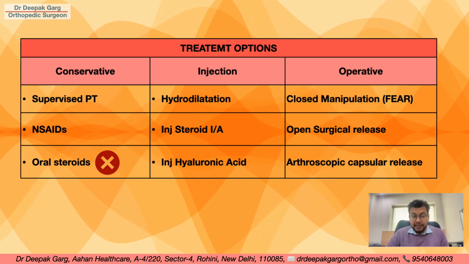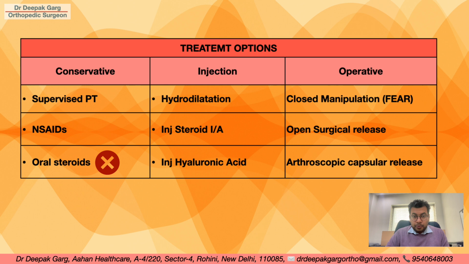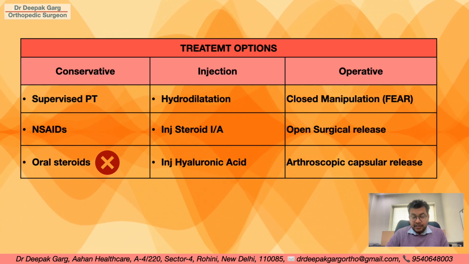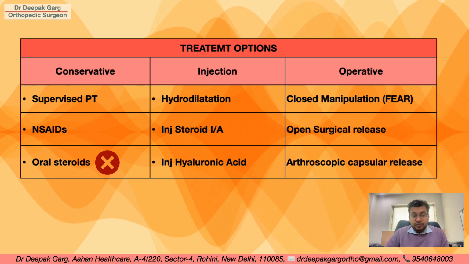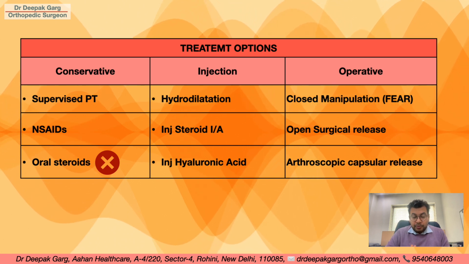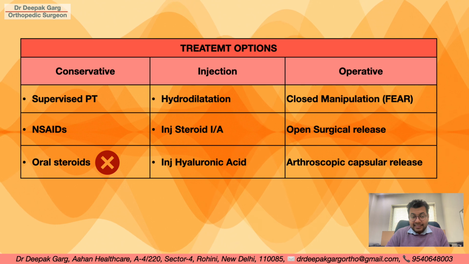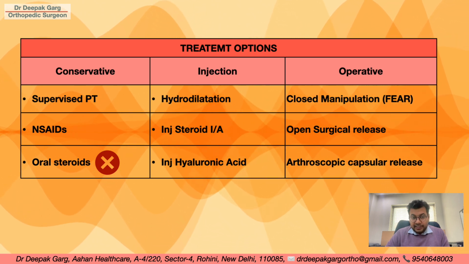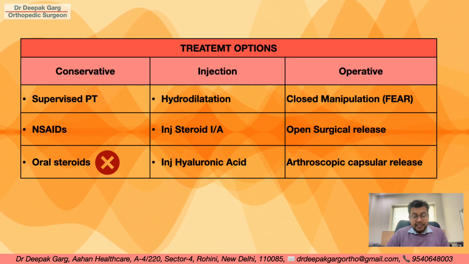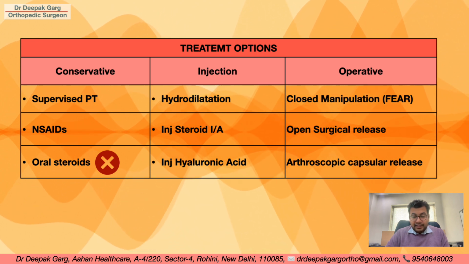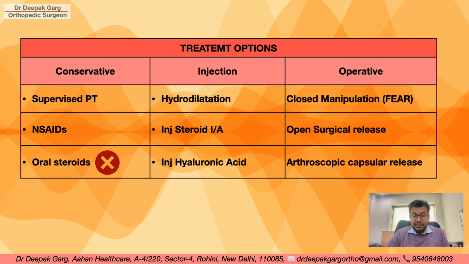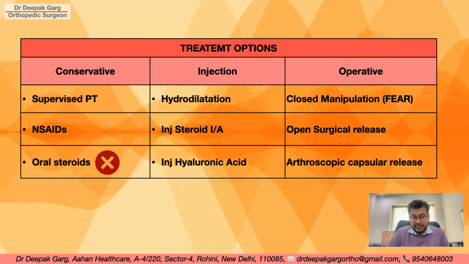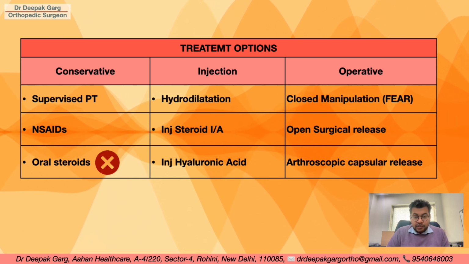This is a self-limiting disease, so we have 3 options. We can go for conservative treatment, we can have options of injection, we can offer operative treatment. For conservative treatment, we will do supervised physiotherapy, and we can give NSAIDs. Oral steroids can also be given, but we do not recommend oral steroids. Then in the injection forms, we can go for hydrodilatation. We inject normal saline inside the shoulder joint, but the results are not promising, so we do not follow hydrodilatation. We can give an intra-articular steroid injection.